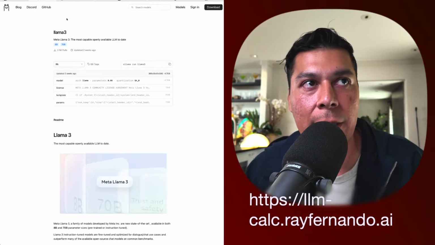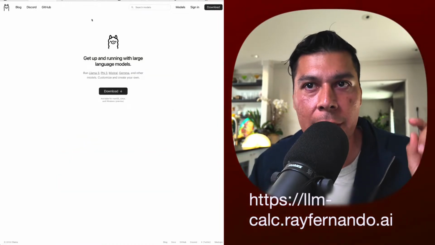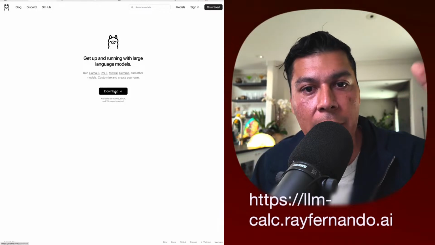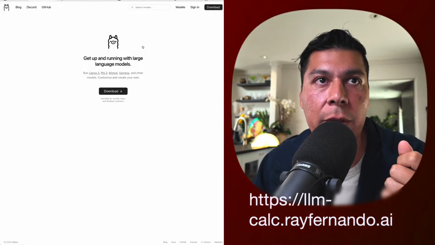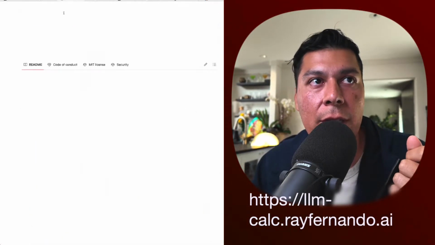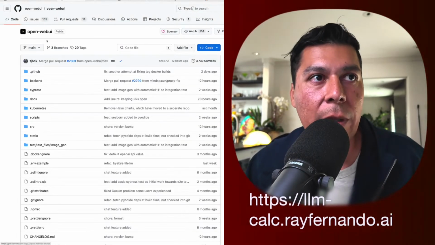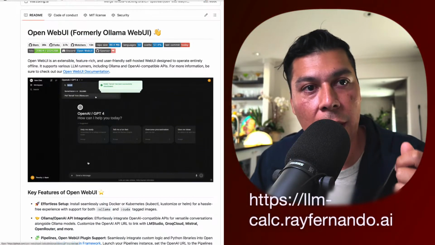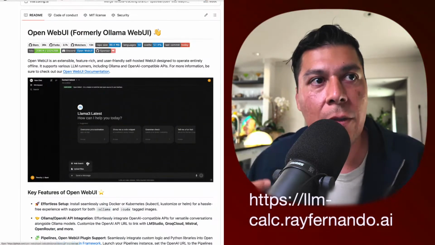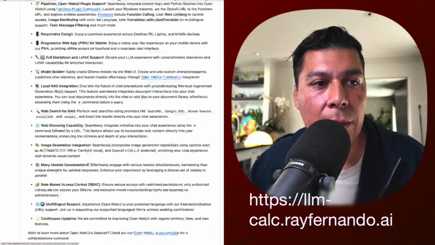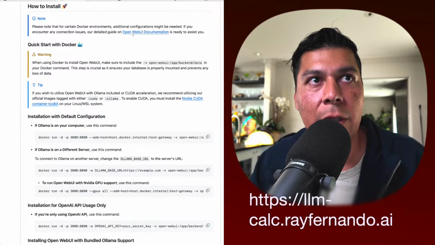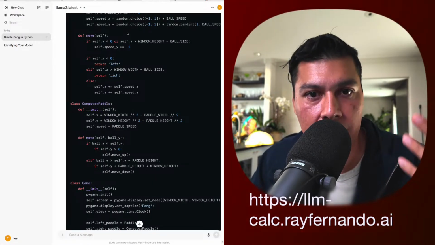So a way to do that is to use this thing called Ollama. That's going to ollama.com to download it to get us started. This is going to be our gateway to download those models so that they're available for us. And then the next thing we're going to use is Open Web UI from GitHub. This is a user interface like ChatGPT that will use Docker to contain all this code for us, so that all we do is run this one command, which says if Ollama is installed on your computer. We put that into our terminal, and then boom, we have these models.